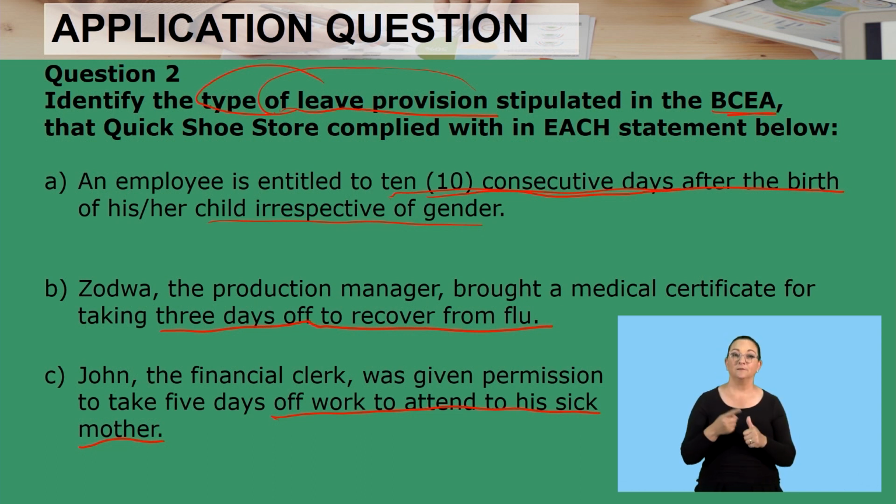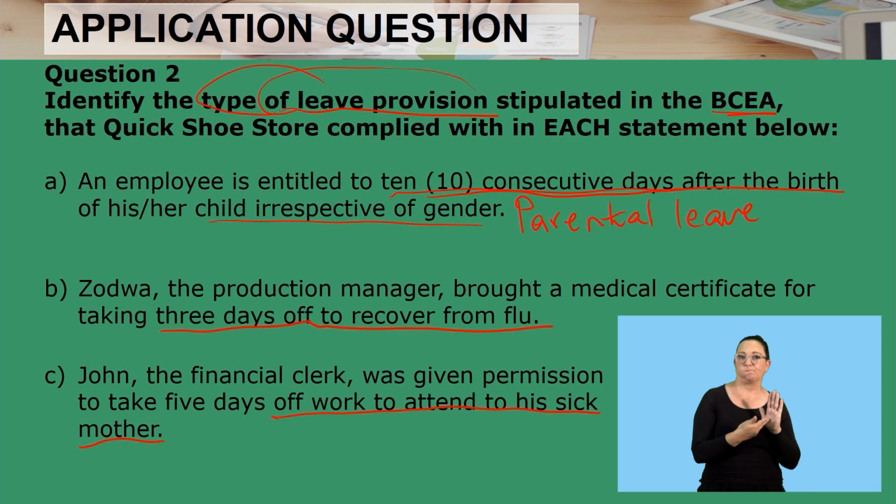The answer is parental leave. Remember, the legislation says under parental leave that you are entitled to 10 consecutive days after the birth of his or her child, irrespective of the gender.